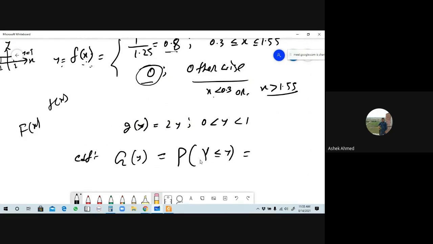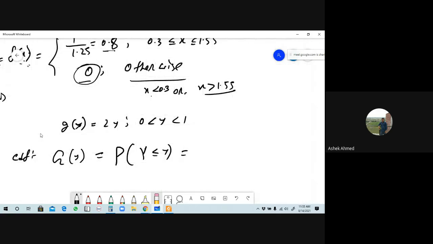Okay. So from here we can define this as a piecewise function: it is 0 when the value of y is less than 0. The lower limit is here 0, so when the value of y is less than 0, the corresponding value of G of y will be 0. And the next term is the integration with lower limit 0 and upper limit y, of g of t into dt. Is it right? So from here, sorry, this is g of t, not f of t. The value of g of y is 2y, so since the variable is t, this will be 2t into dt from 0 to y here. Now can you integrate this?